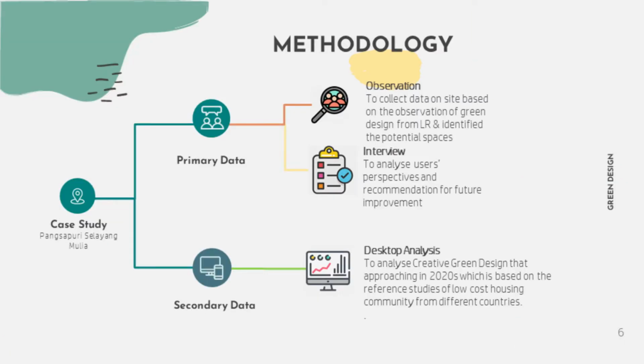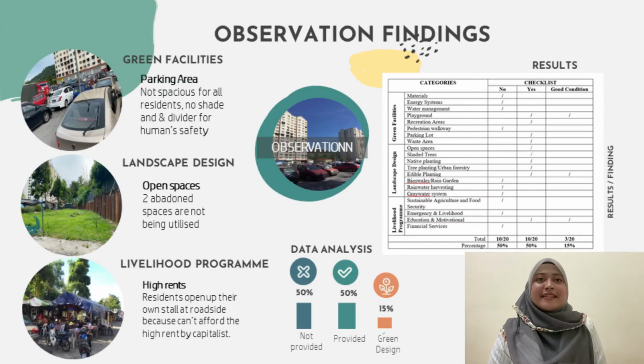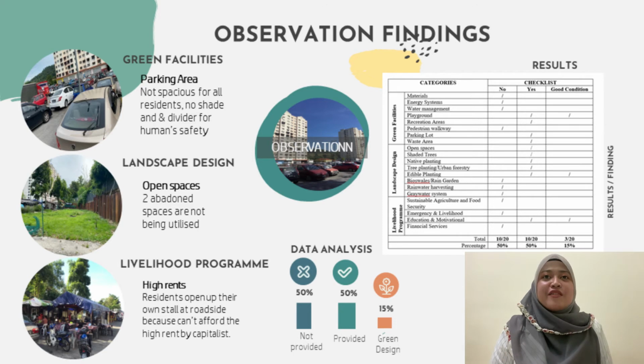For the data collection process, we use both primary and secondary data, which is observation and interview for primary data and desktop analysis for secondary data. Ladies and gentlemen, this is the finding for the observation data. The observation is based on the 3 categories in the literature review, which are green facilities, landscape design, and livelihood program.